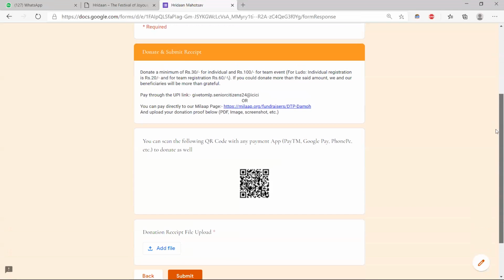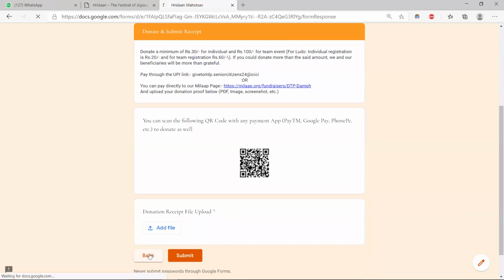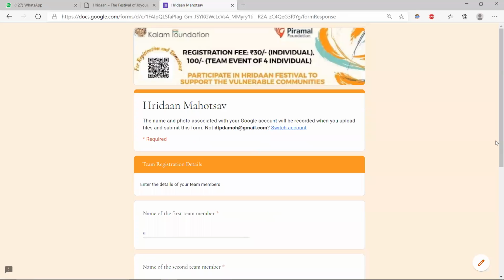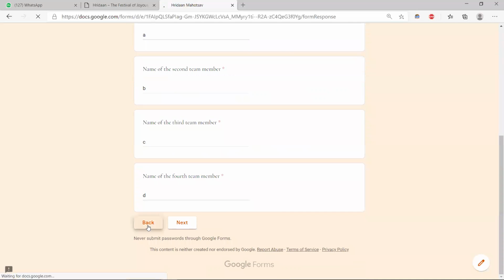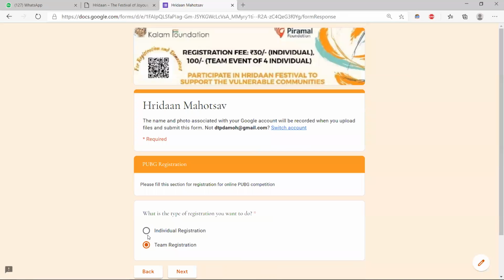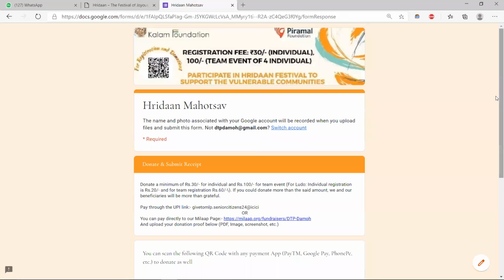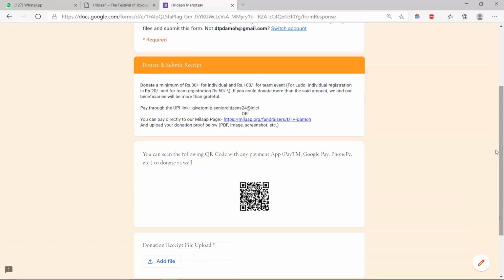In case Mr. Test is interested in only individual registration, then he will select individual registration and press next, and he will be directly directed to this donation page. This is the page where we are going to proceed with the donation part of it.